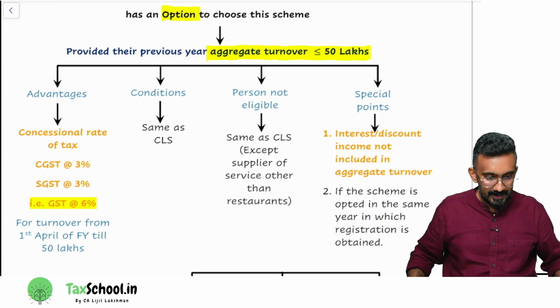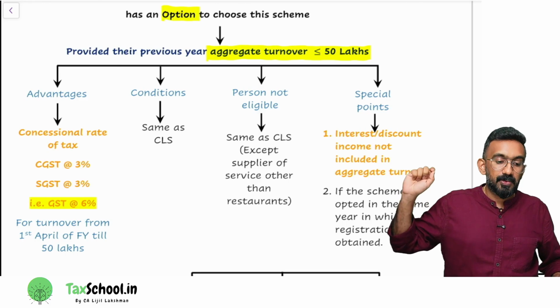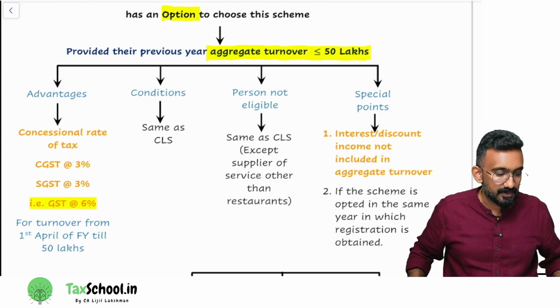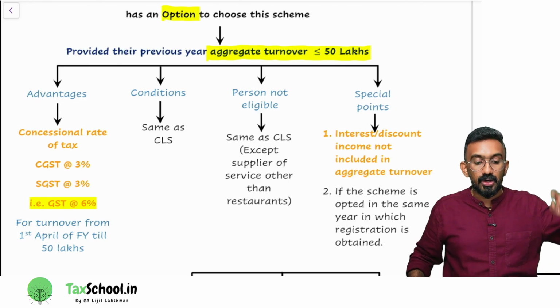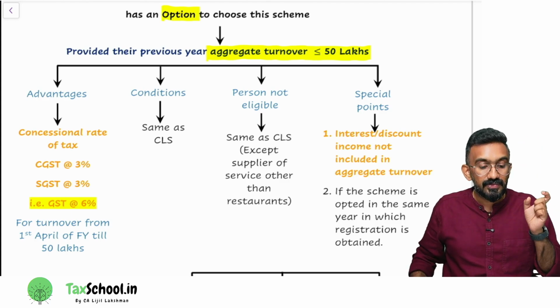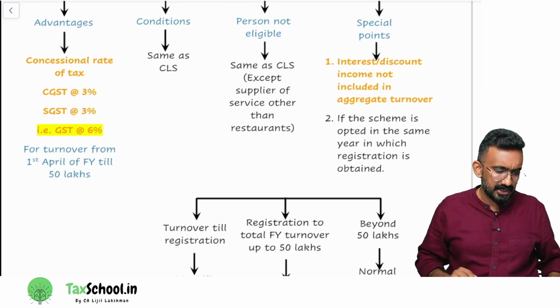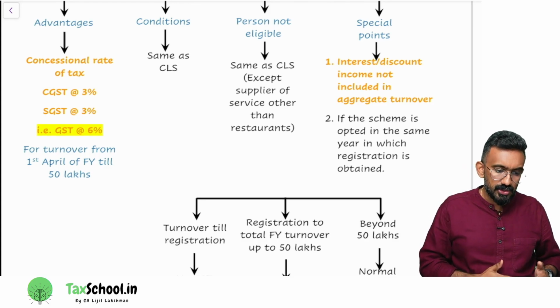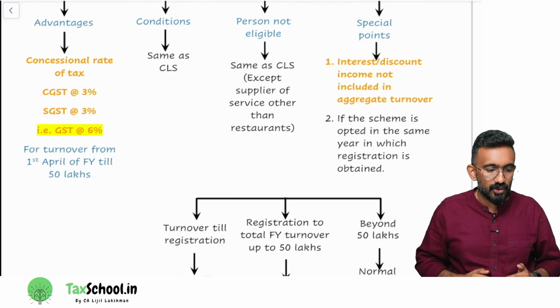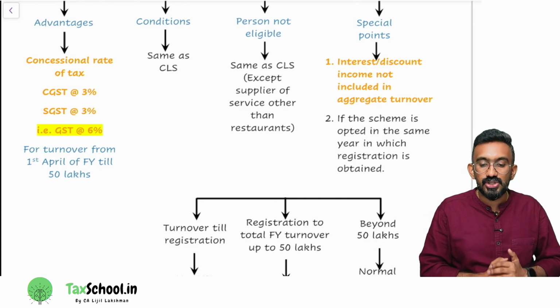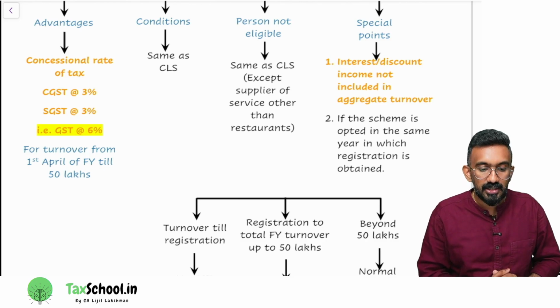It's again an option, provided one more condition is satisfied. What is that condition? Aggregate turnover in the previous year has to be less than or equal to 50 lakh. What was the limit for the composition levy scheme? It used to be 1.5 crore and 75 lakhs, but here the limit is 50 lakhs. It should be less than or equal to 50 lakhs. Now, there are a few points we have to understand here. Quickly, let's discuss. The composition levy scheme used to be 1% and 5%. But if you go for this scheme, you will pay tax at 6%. If it is CGST, SGST, what will be the tax rate? 3%, 3%. In total, GST would be 6%.